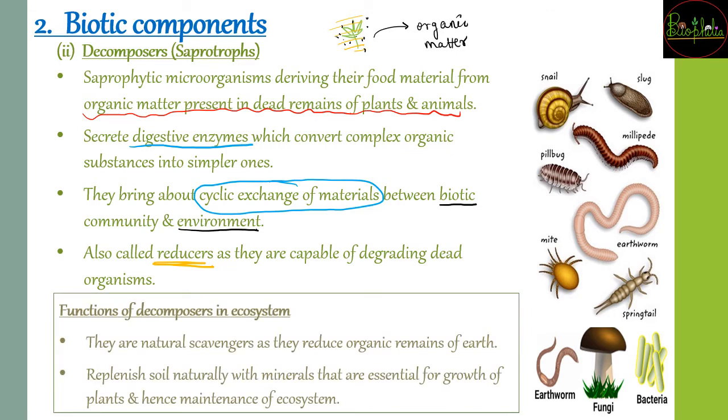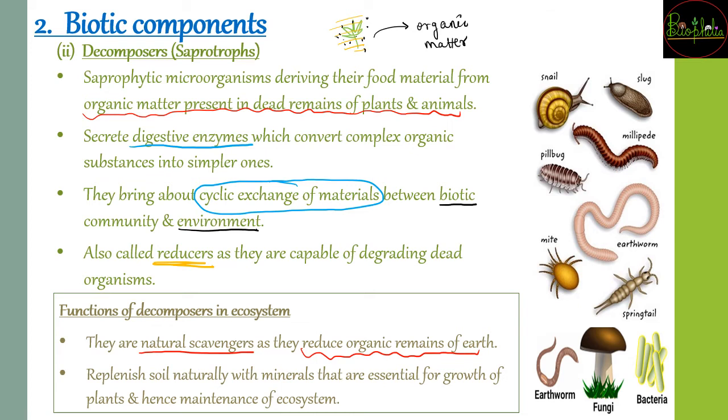So what are the functions of these decomposers? These are called natural scavengers because they reduce the organic materials of whatever is dying. Suppose decomposition did not happen, then dead bodies would remain lying as they are, and since there is no nutrient cycling, the new organisms would not have got the nutrients to grow, so eventually even they would have died. So for the processing of minerals and other things to go on in a cycle, you need decomposers, you need these natural scavengers.